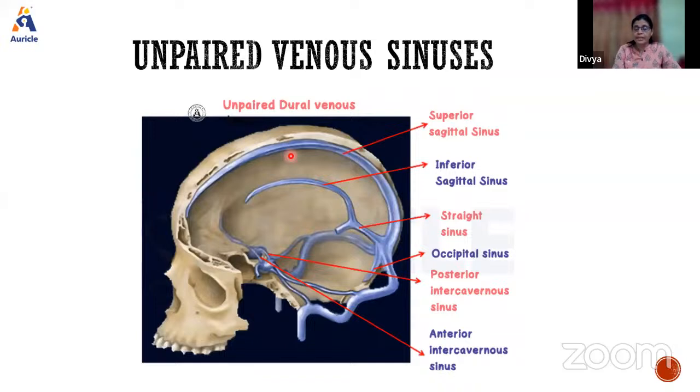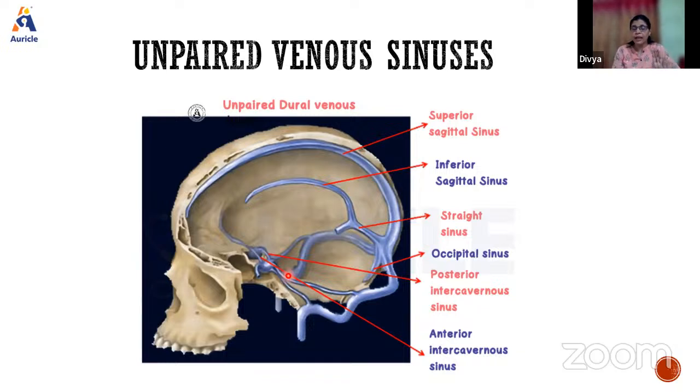Next, coming to the classification. We have to write unpaired venous sinuses and paired venous sinuses. Unpaired venous sinuses all lie in the midline, because paired ones would be right and left. So when you go from anterior to posterior, we see the superior sagittal sinus, the inferior sagittal sinus, the straight sinus, the occipital sinus, anterior intercavernous, posterior intercavernous, and basilar venous plexus.